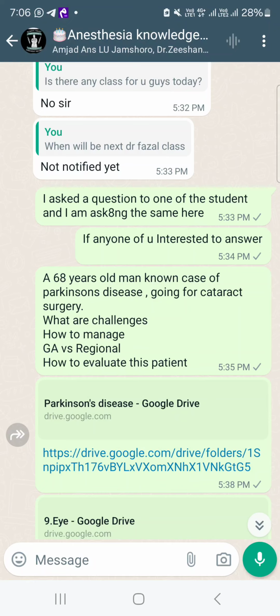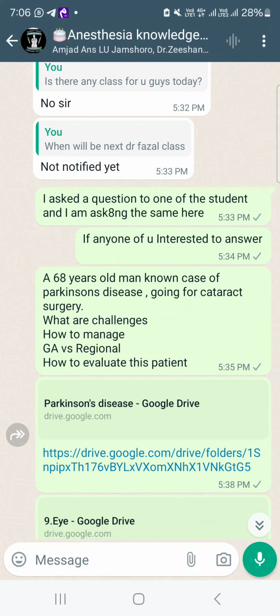The second thing will be Parkinson's disease. Parkinson's disease, as you know, is a degenerative neurological disease in which the balance between the inhibitory and the excitatory pathway is not there because of dopamine deficiency.